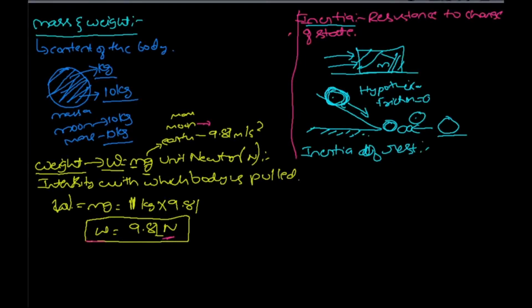When you are sitting in a vehicle and it suddenly accelerates, you move backwards. Why does this happen? Because your car has moved, but not your body.